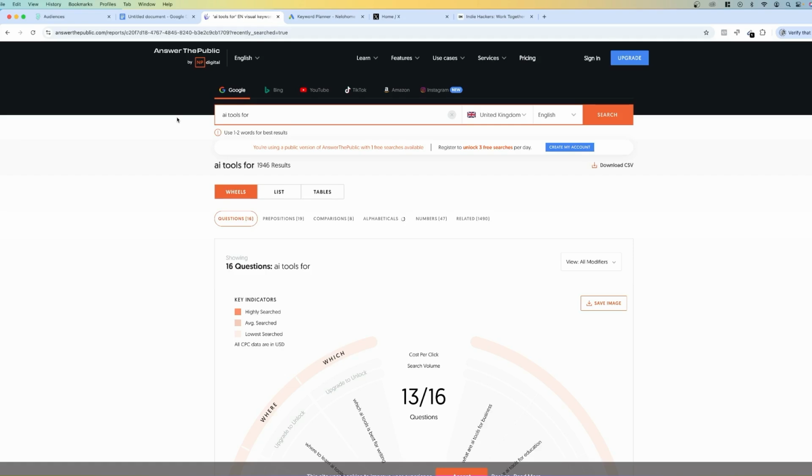So one way to come up with ideas is to actually look at tools like Answer Public. And I've got it open right here. Answer Public is a search listening tool. So what it does is it looks at what are the questions, prepositions, comparisons that people are searching for with the keyword that you enter. And so what I've done here is I put in "AI tools for," and I've literally left it at that. I put United Kingdom, English, obviously you can change this location.